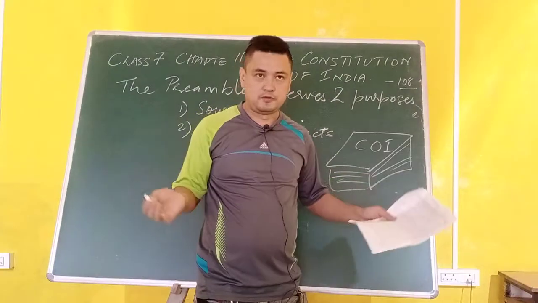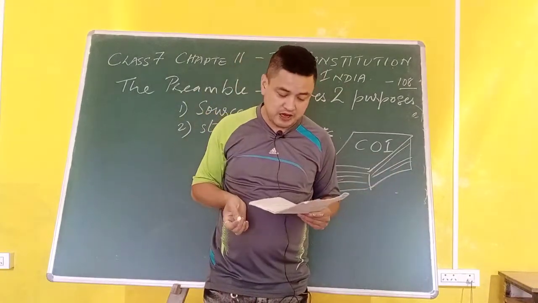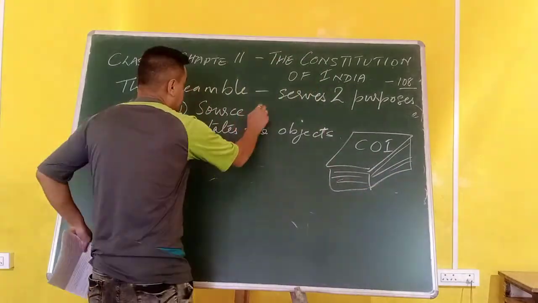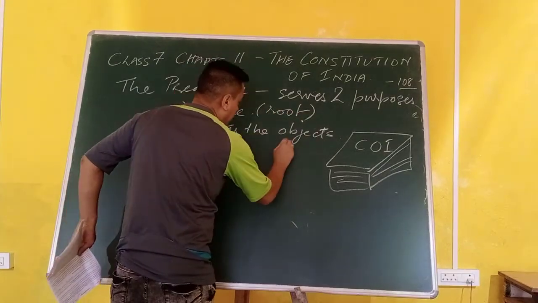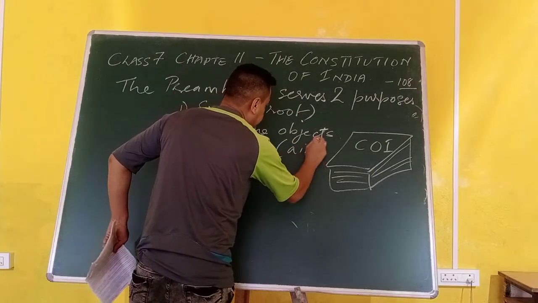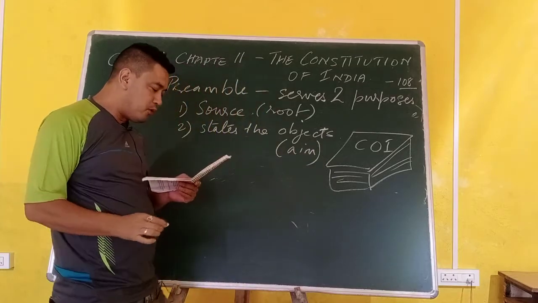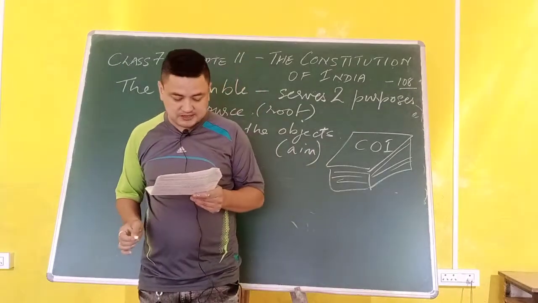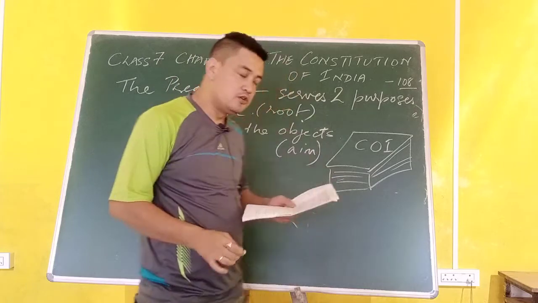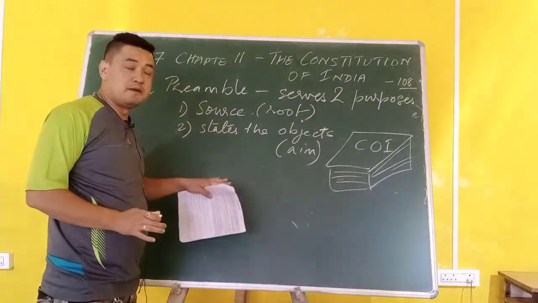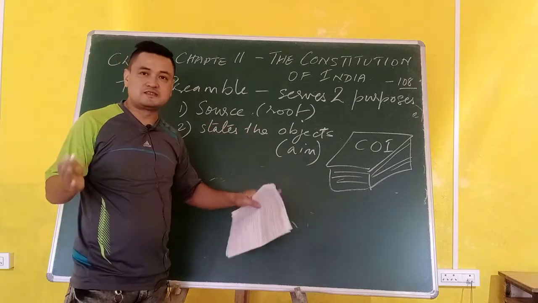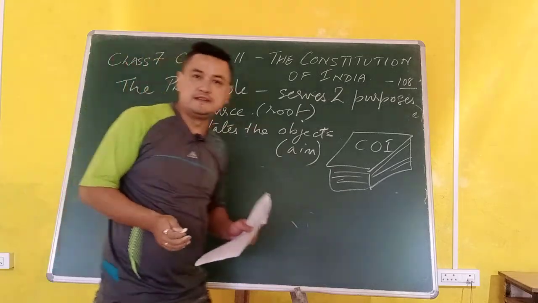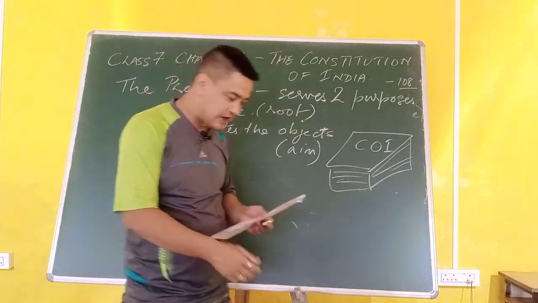We are talking about the root. Now we are talking about the object, meaning aim or objectives: to promote and establish. These are the things we have to remember when learning the preamble. The source of the preamble is the people. We the people of India. Are you understanding?